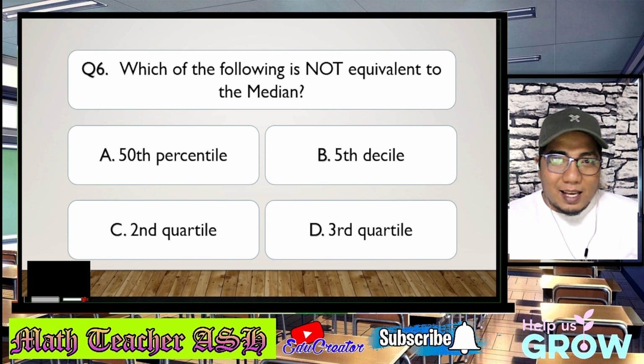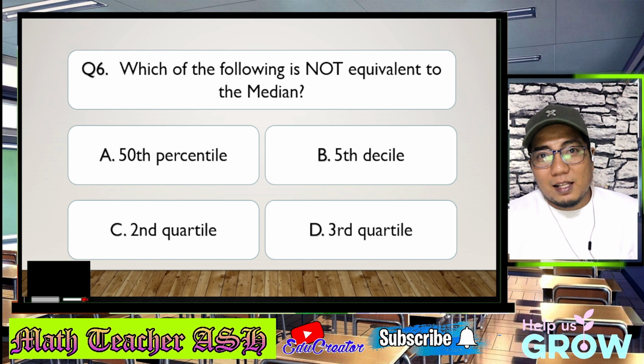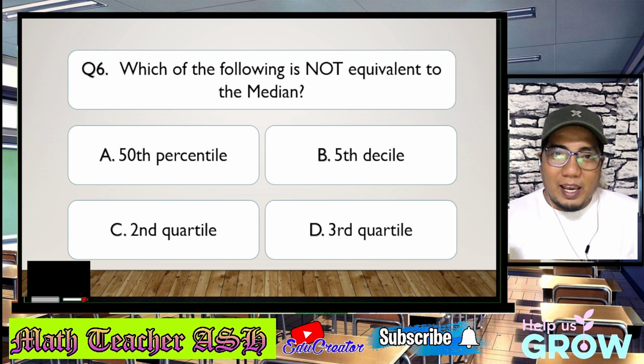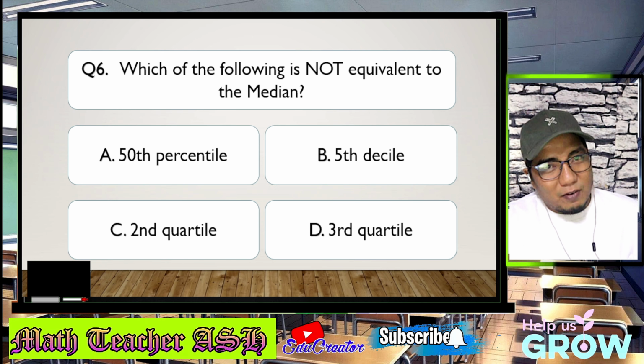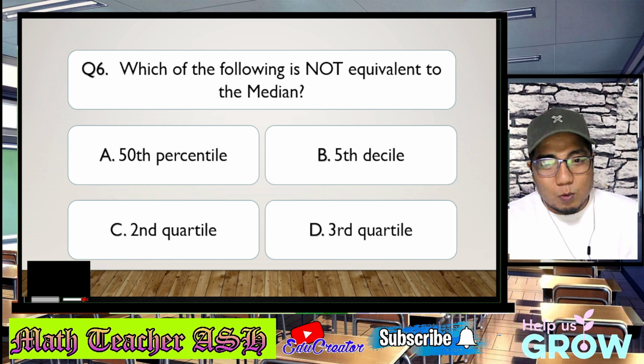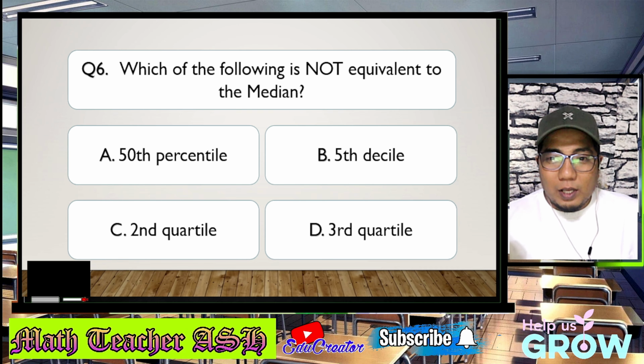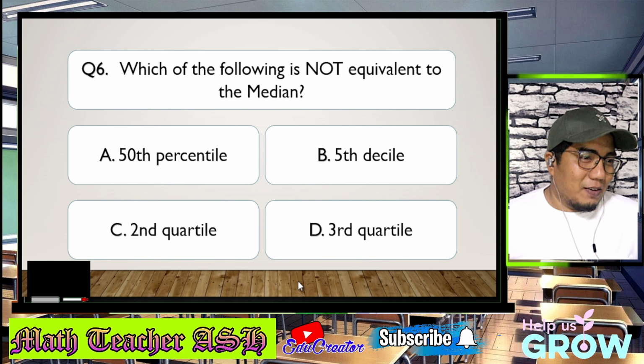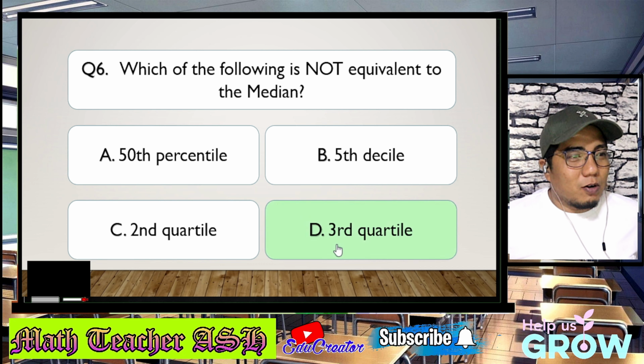In the decile, which is 10 parts, the middle is the 5th decile. In the quartile, which is divided by 4 parts, the middle is the 2nd quartile. So for the answer in question 6, the following that is not equivalent for median is letter D. Very good. Let's check whether we are correct.